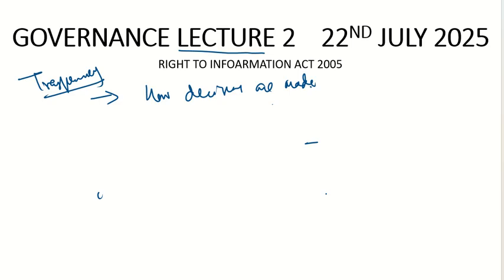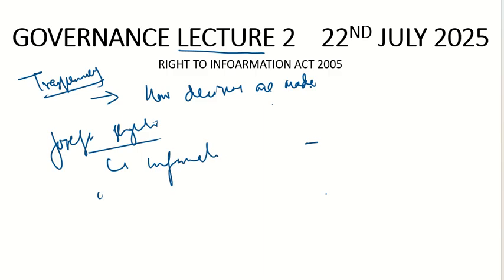So with respect to this transparency, let's see what a few thinkers say about it. You would have heard about Joseph Stiglitz. He says that information is a public good. What he says? He says information is a public good.